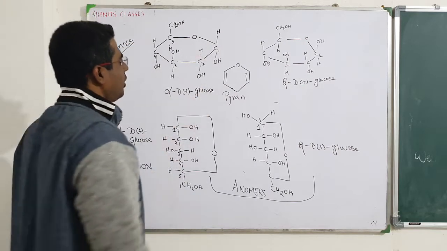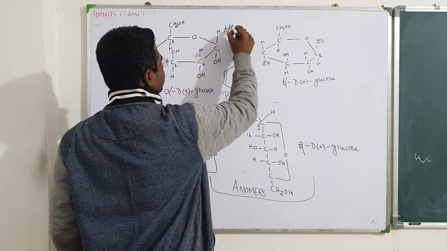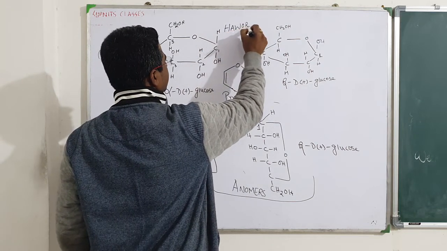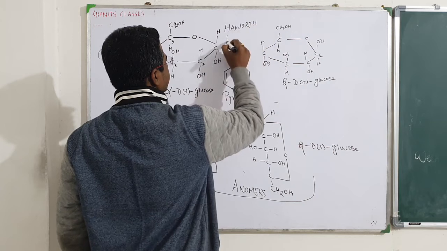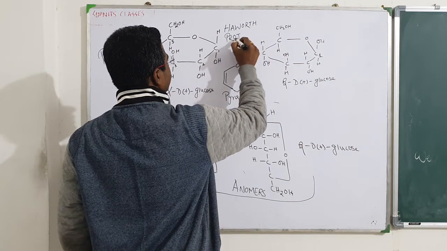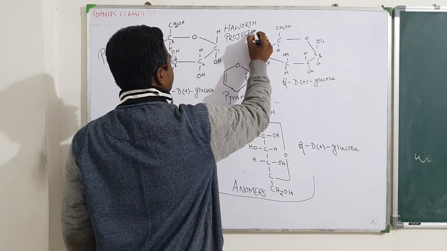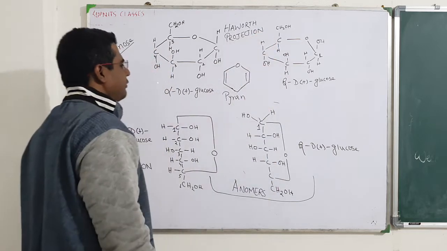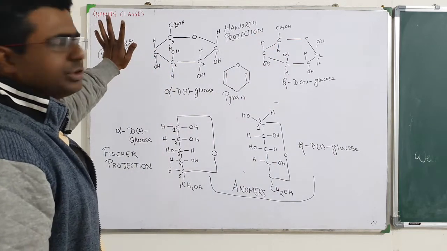This is also called Haworth projection. This is the Haworth projection formula. It is also called pyranose structures.